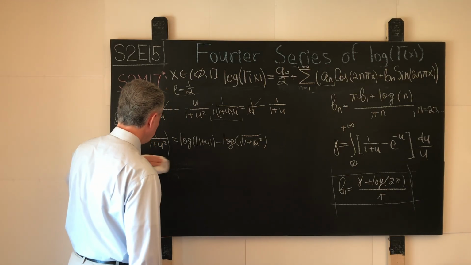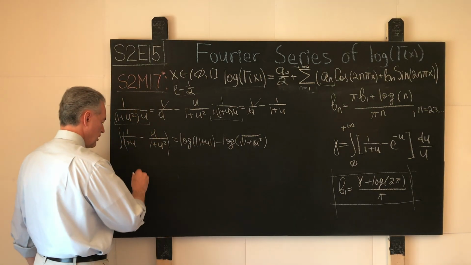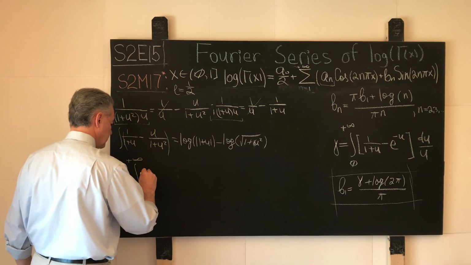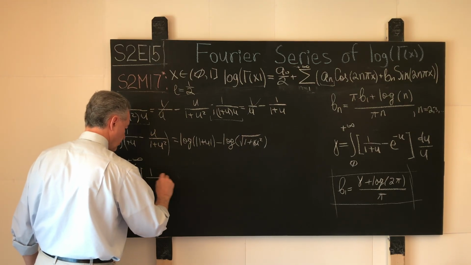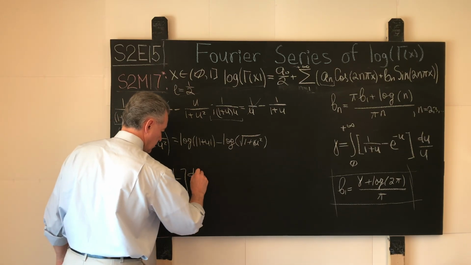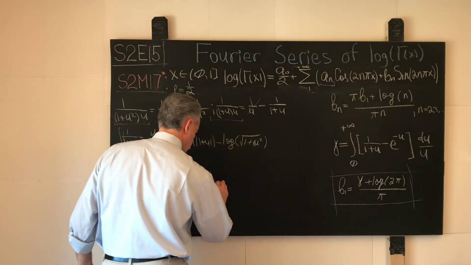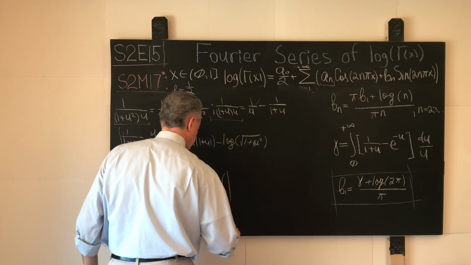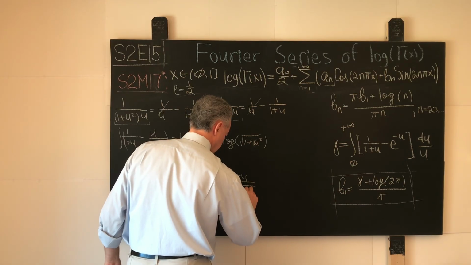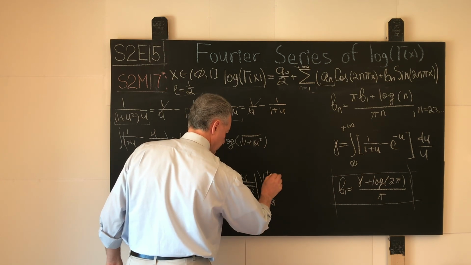Once we use the property of the logarithms and combine these two usual suspects into one, we will quickly see that the integral from 0 to positive infinity, that looked like what, 1 over 1 plus u squared minus 1 over 1 plus u, du over u. All this stuff over here will be what? It will be the natural logarithm, technically absolute value, of 1 plus u over square root of 1 plus u squared, absolute value, evaluated between 0 and positive infinity.